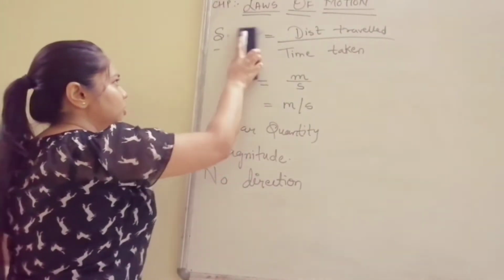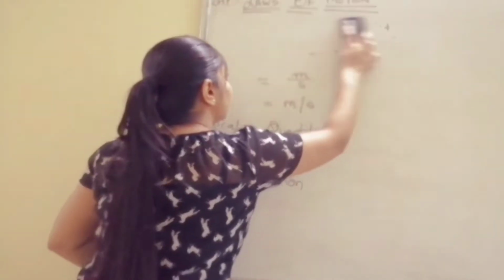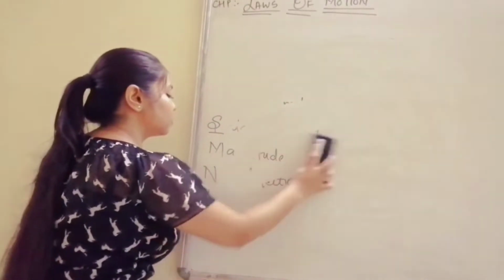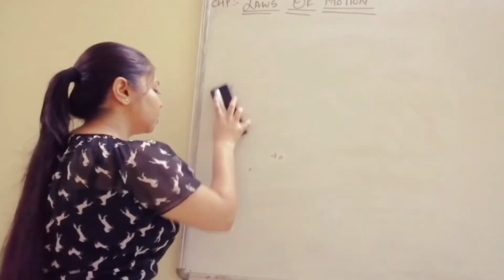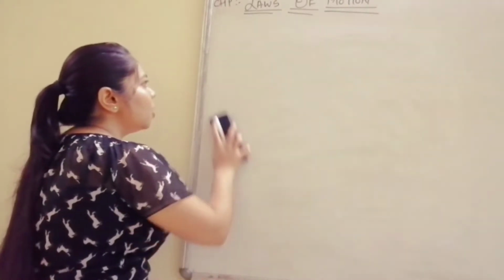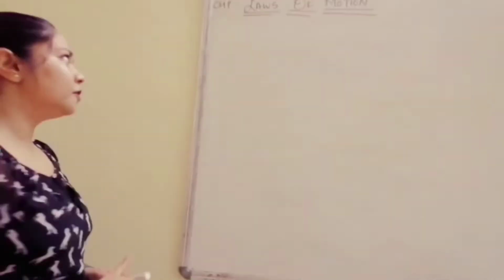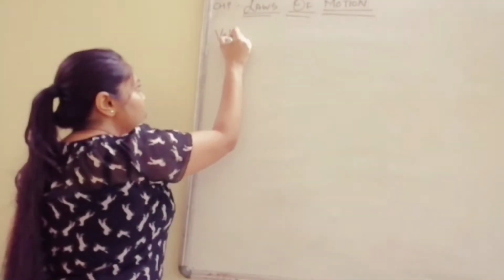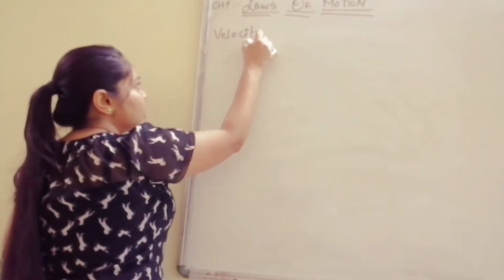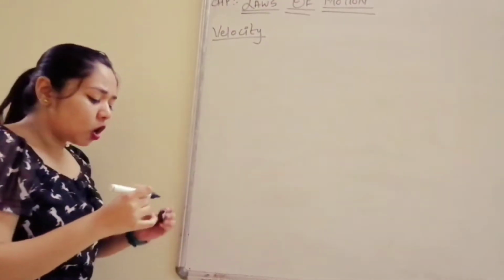Okay, so now let's talk about velocity. What is velocity? Now there is just a minor difference between speed and velocity, and that's why we use the term velocity. Remember, speed and velocity are not equal.